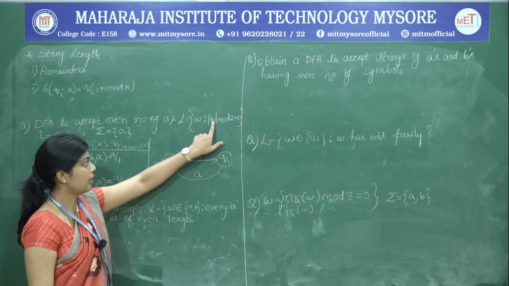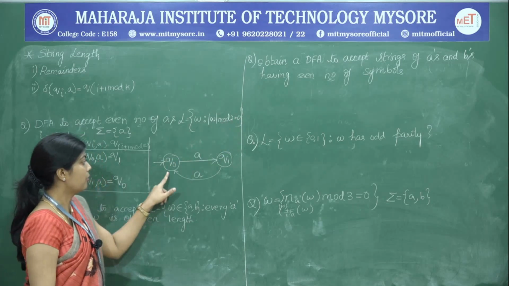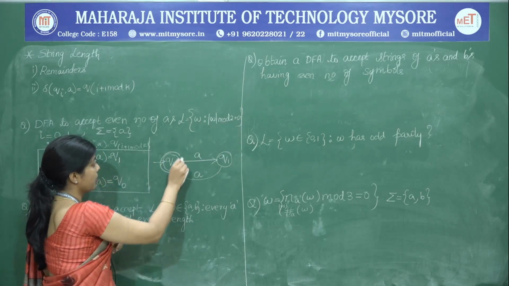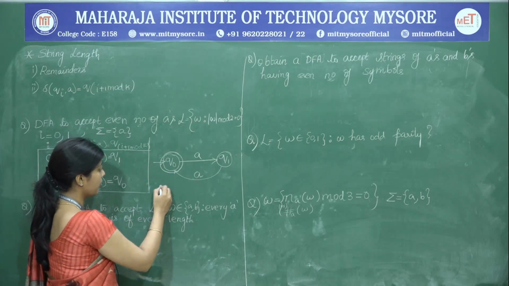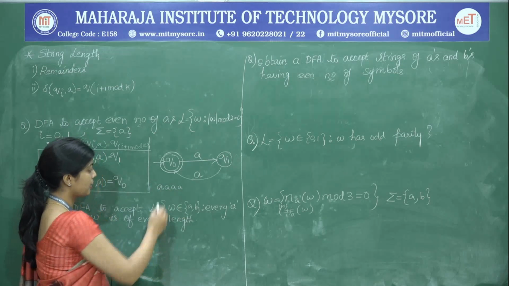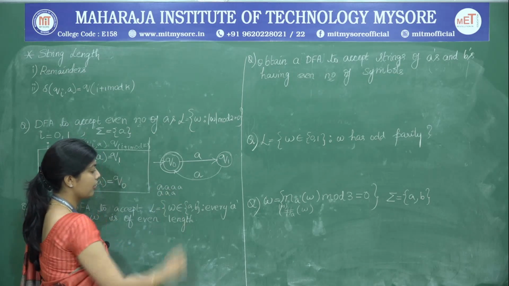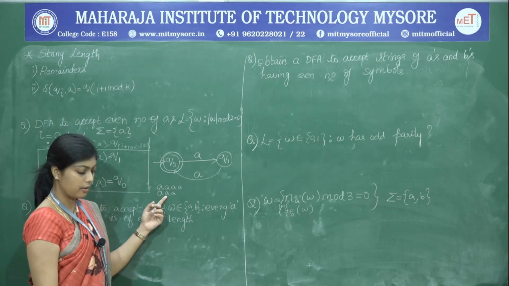We are interested in something mod 2 equal to 0, therefore Q0 becomes the final state. Let us see if it is accepting proper strings here. We take a string with 4 a's and then another string with 3 a's. It has to accept the first one and reject the second one.